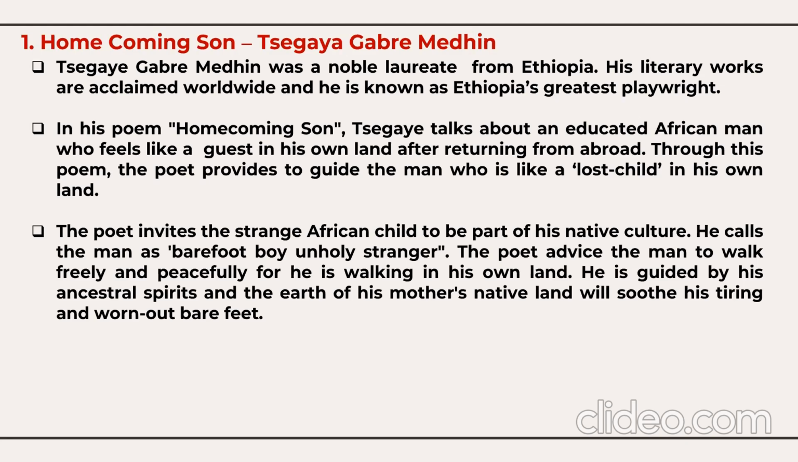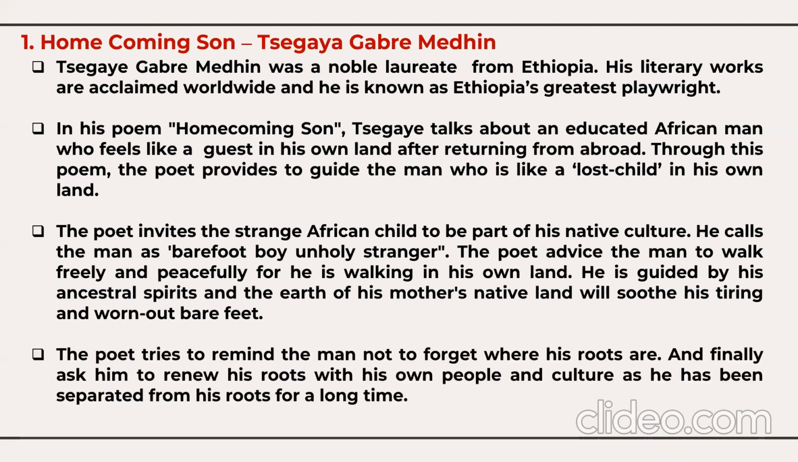He calls the man barefoot boy, unholy stranger. The poet advises the man to walk freely and peacefully because he is walking in his own land. He is guided by his ancestral spirits, and the earth of his mother's native land will soothe his tired and worn out barefoot feet. The poet tries to remind the man not to forget where his roots are, and finally asks him to renew his roots with his own people and his own culture, as he has been separated from his roots for a long time.